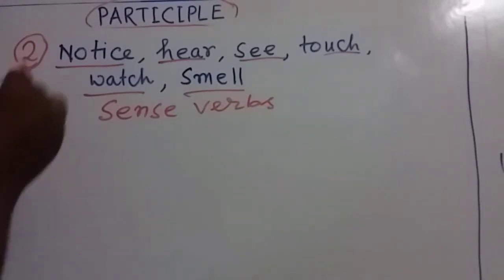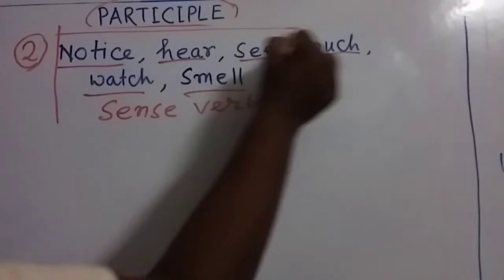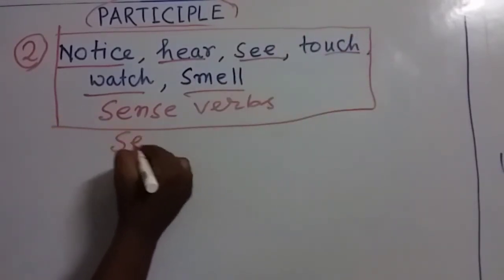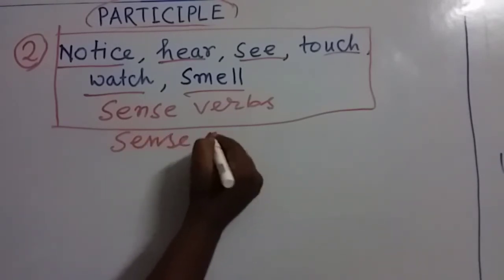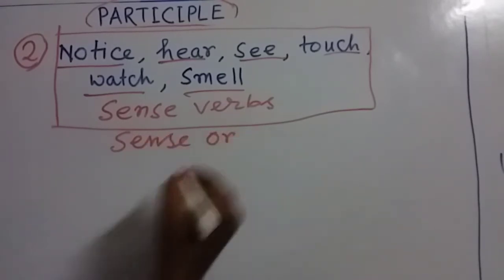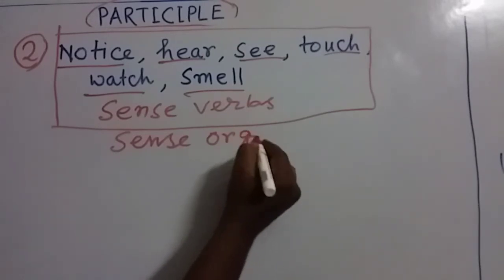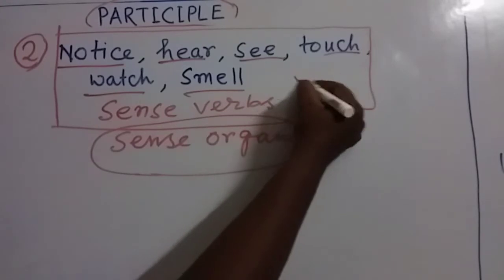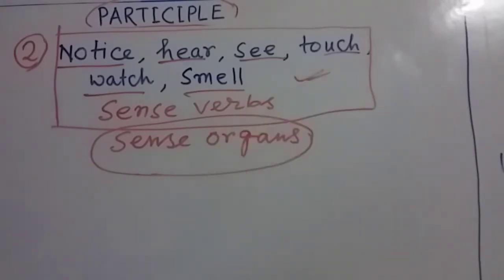Actually, my dear friends, for understanding these verbs we use our sense organs. You know, we have 5 sense organs, and by using our sense organs we can realize these verbs or these words. That's why these are called sense verbs. And after these sense verbs always we use present participle. I'm just gonna give you an example.